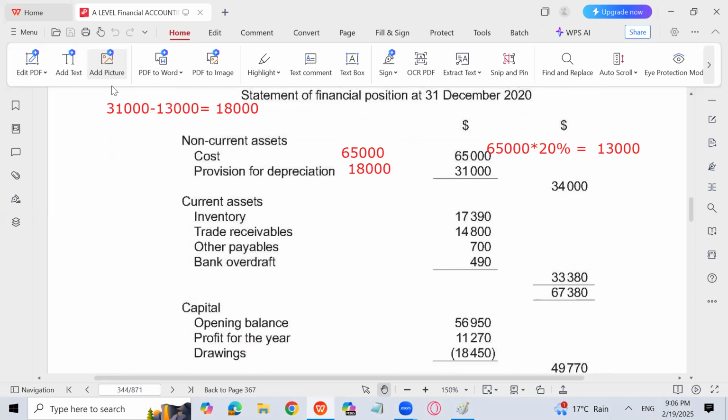The correct amount needs to be calculated by first subtracting 65,000 minus 18,000, because I should know the book value of the asset.